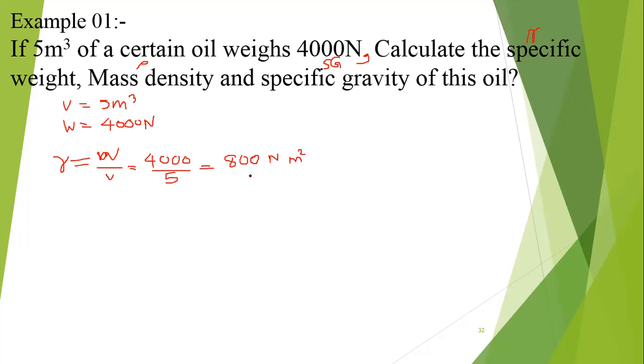Now we find rho. We use gamma equal to rho g. Gamma is 800. Rho you don't know, multiplied by g, 9.81. Then you can find it. The unit is kilogram per cubic meter.